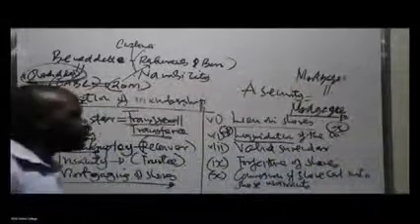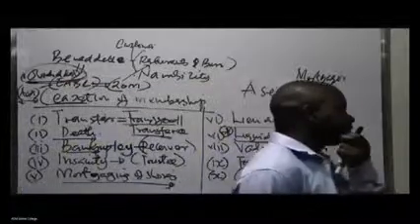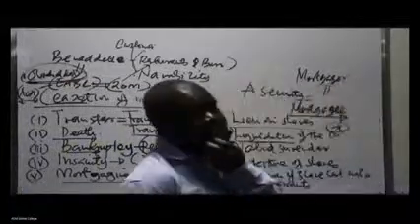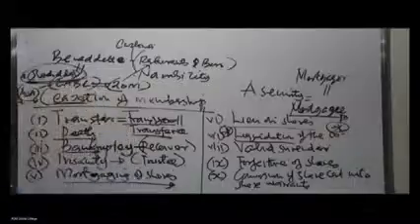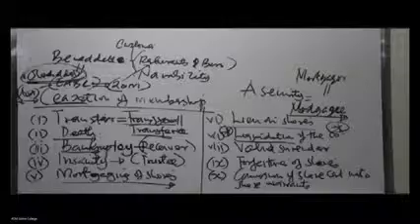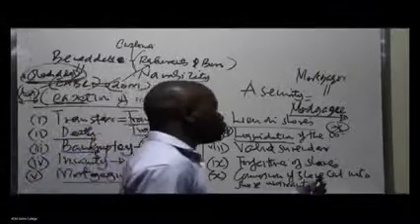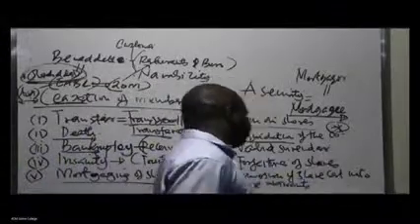Valid surrender. Sometimes you can just validly surrender your shares. Maybe in this case, you do not wish to continue to be a member of the company. So through valid surrender of shares, one ceases or loses membership of the company.